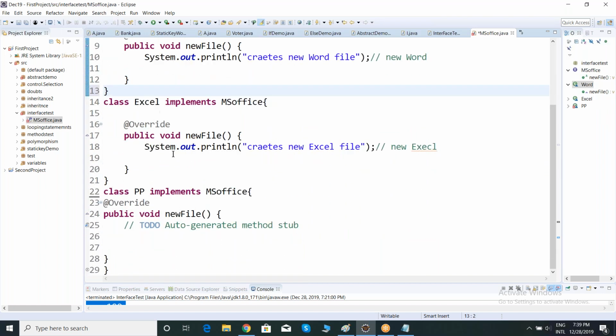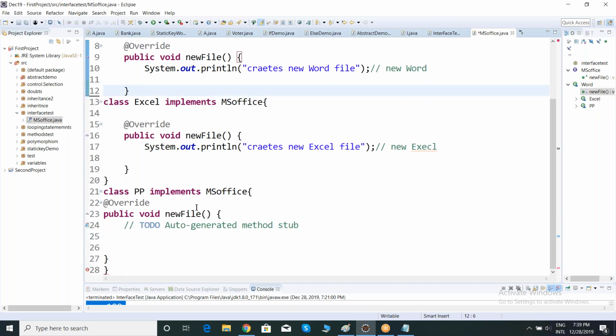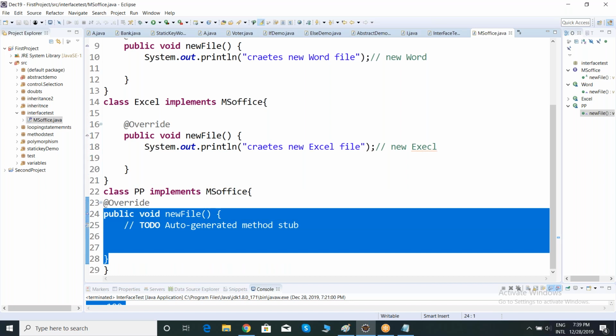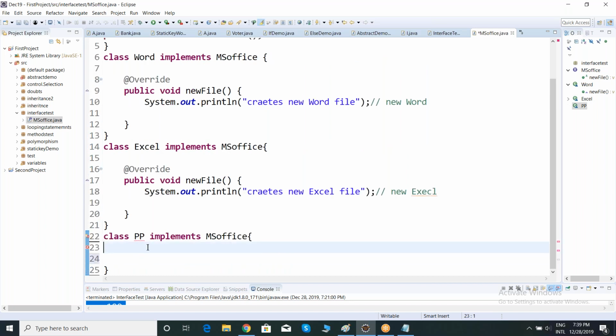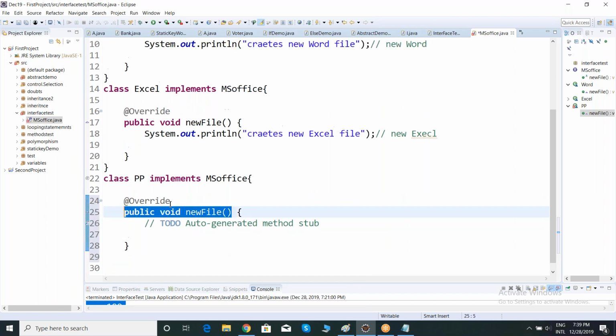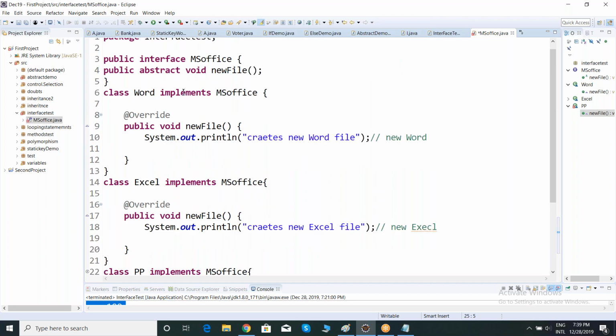Okay, team. See, again my PowerPoint class is coming with a method body. If your class does not have any method, the program will throw you an error. What it is saying is add unimplemented method. If I click add unimplemented method, then my method will come with a method body. So this method is coming from where? This method is coming from the MS Office interface.